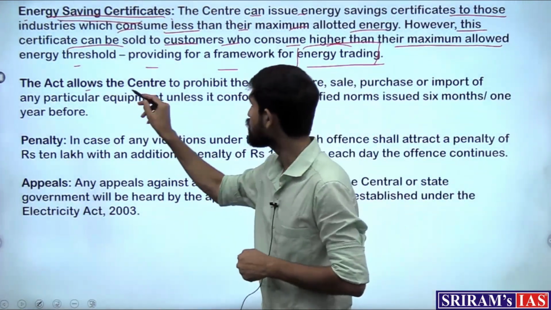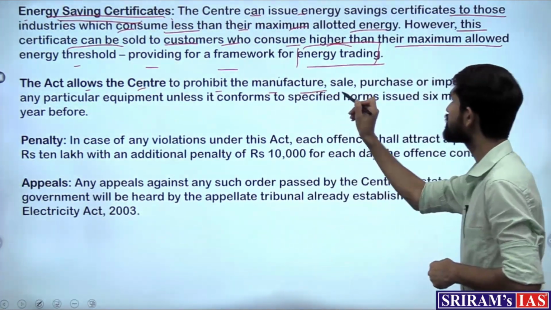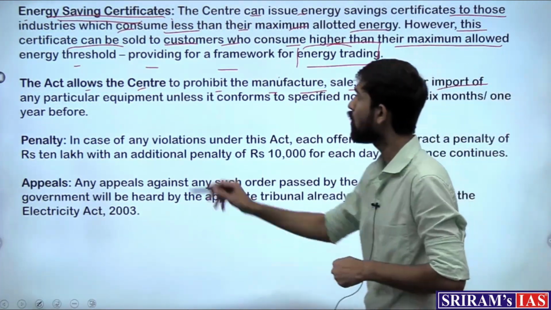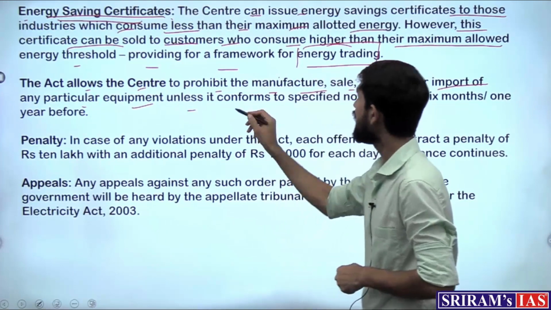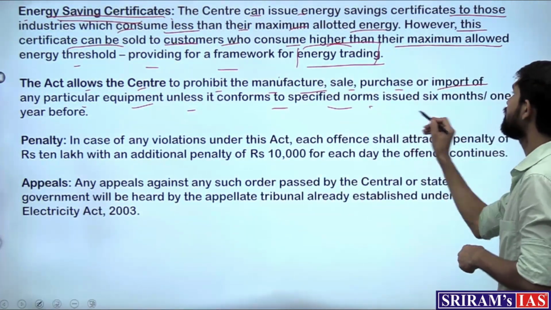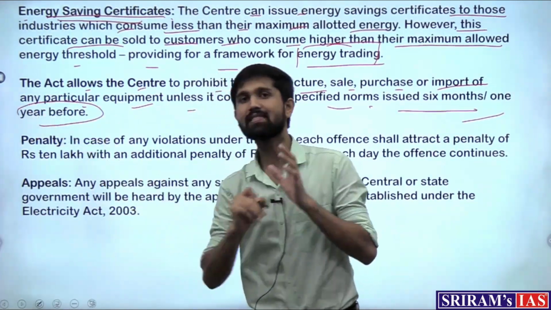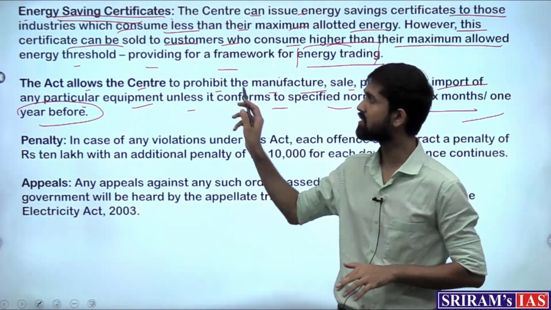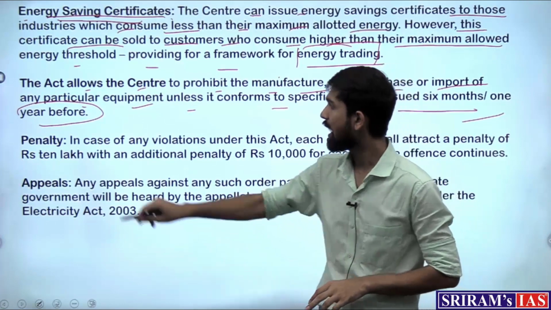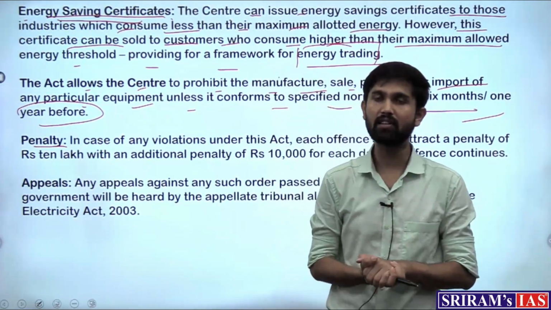And the Act allows the center to prohibit the manufacture, sale, purchase or import of any particular equipment unless it conforms to the specified norms issued 6 months or 1 year before. So like we saw, the standard setting for these appliances is done by the center under the Act, and the penalty for violating the standards is also there.